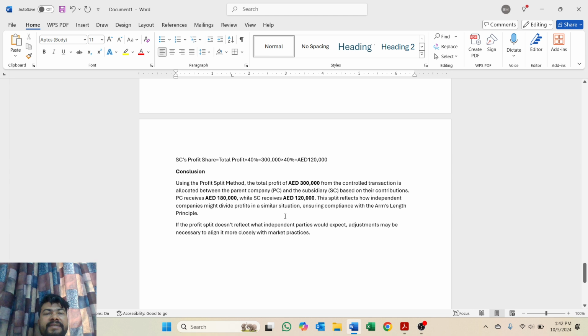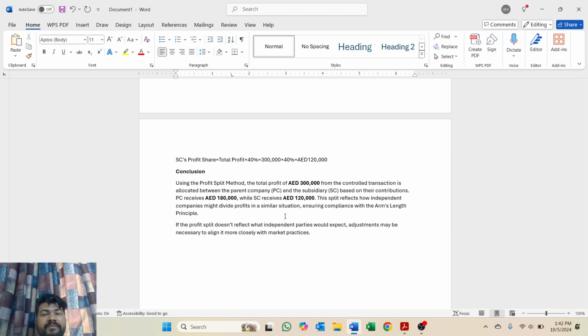In conclusion, using the profit split method, the total profit of 300,000 from the controlled transaction is allocated between the parent company and the subsidiary company based on their contribution. The parent company receives 180,000 while the subsidiary company receives 120,000 dirham.